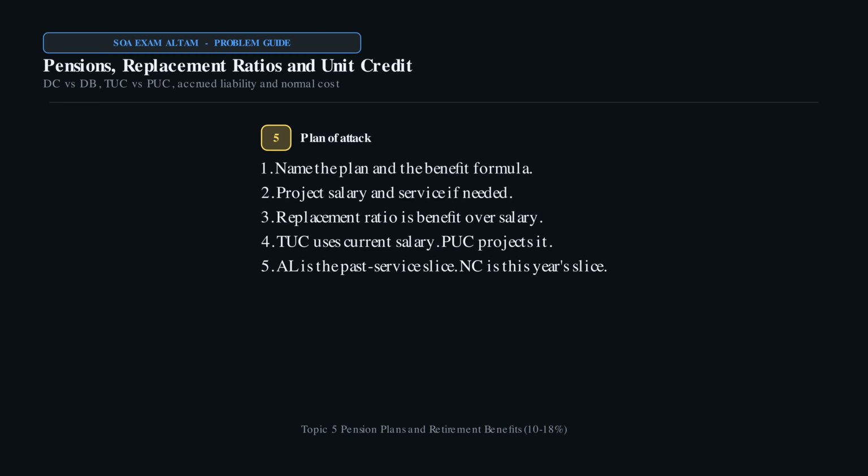Plan of attack. Name the plan. Write the benefit formula. Project salary and service if the method needs it. Replacement ratio is benefit divided by salary. AL is the past service slice. NC is this year's slice, including mid-year exits if they are in the model.